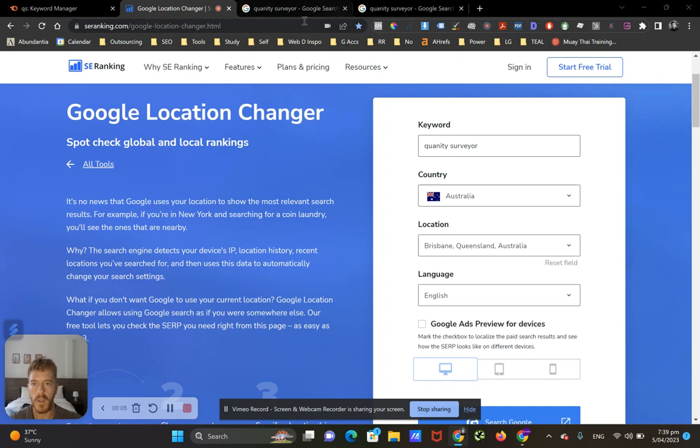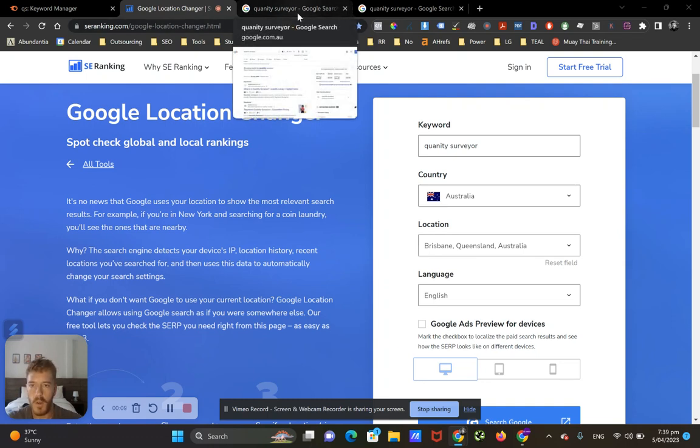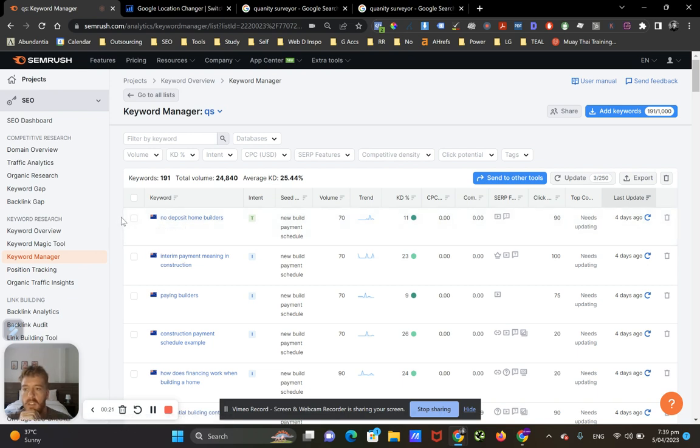Right, guys, here's a quick keyword research method that I use to get new keywords for a new niche. Right here, we're doing quantity surveying in Australia. So one way you can go about it is jump into your keyword tool like SEMrush and start brainstorming keywords like quantity surveyor or something like that.